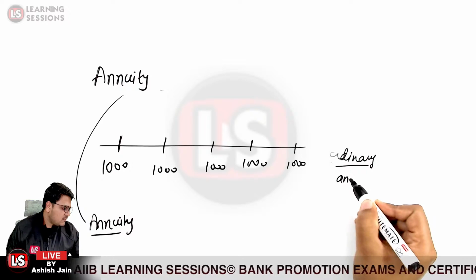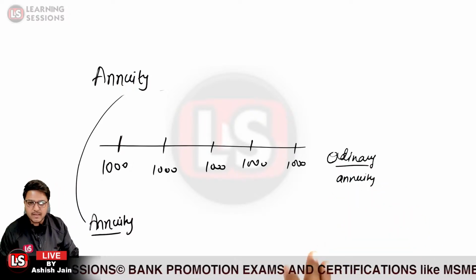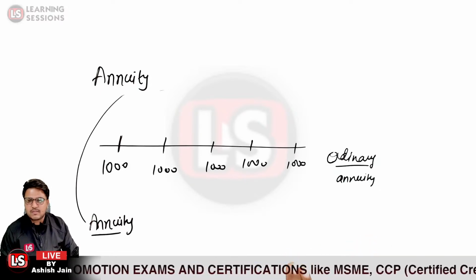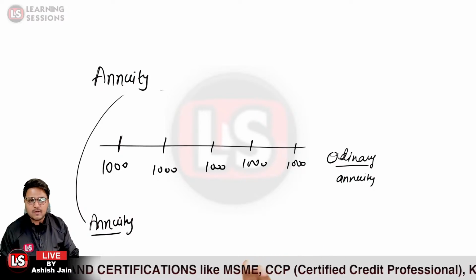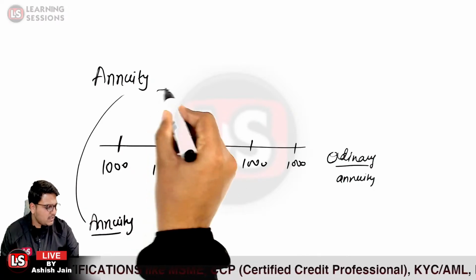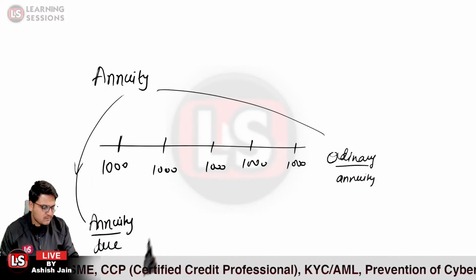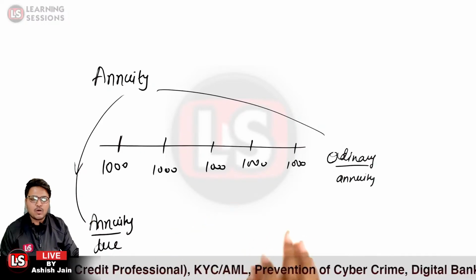We already have covered these concepts under the JAIIB exams in accounting and finance for banking, so you must be aware of that. If you are receiving regular payments over a fixed tenor, it is related to annuity. In the beginning of the period, it is annuity due; in the end of the period, it is ordinary annuity.